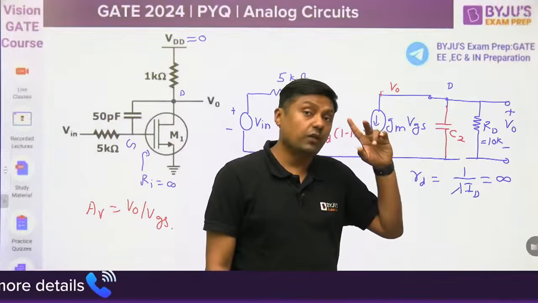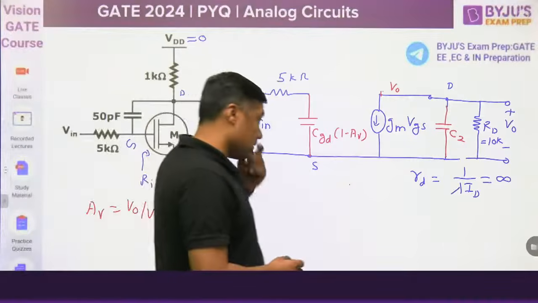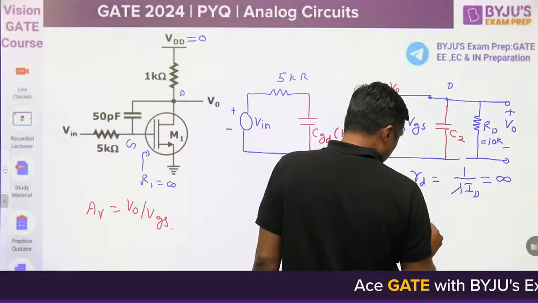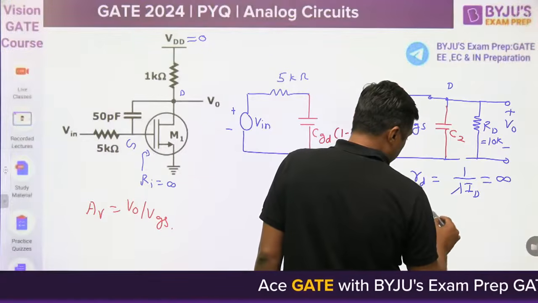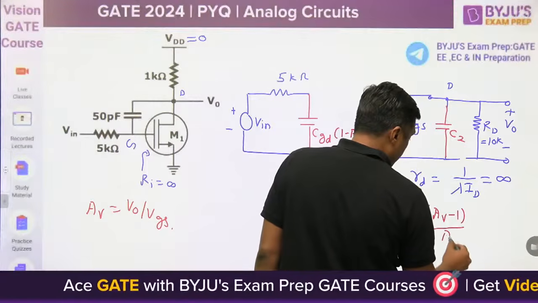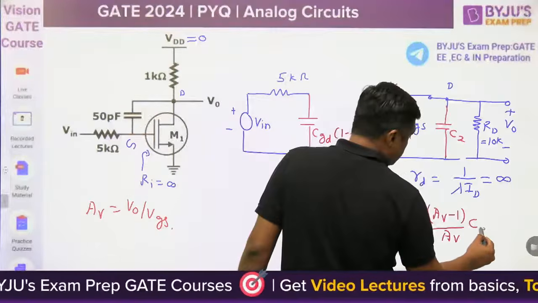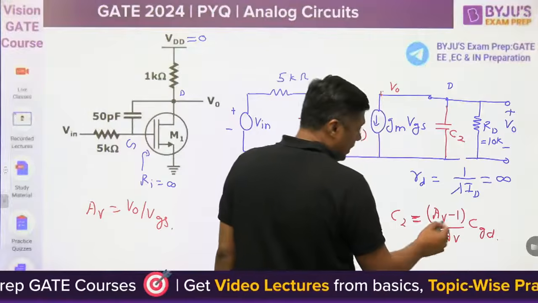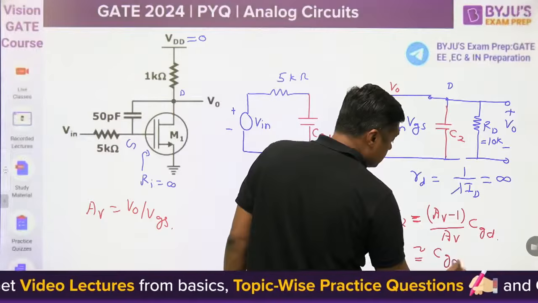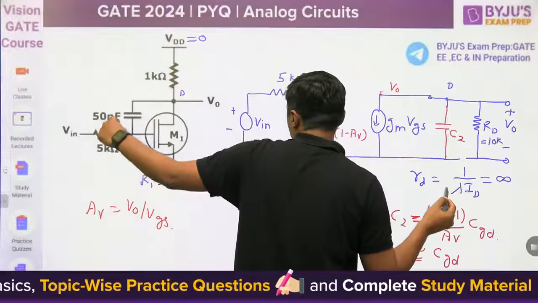Because it is in picofarad. C2 is given by this formula, where CGD is between gate and drain. Since AV is very large, the 1 cancels and it is nearly equal to CGD. C2 is CGD, in picofarad.